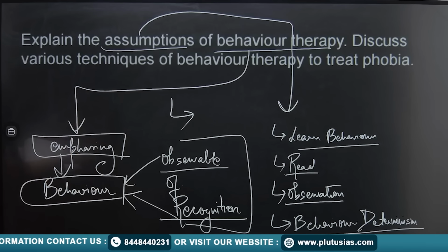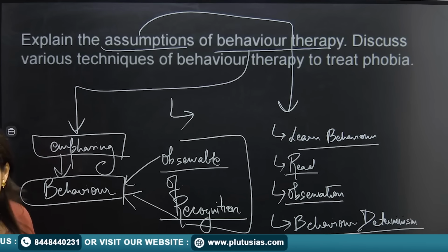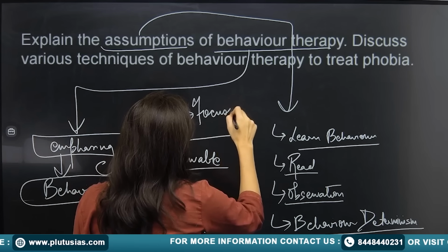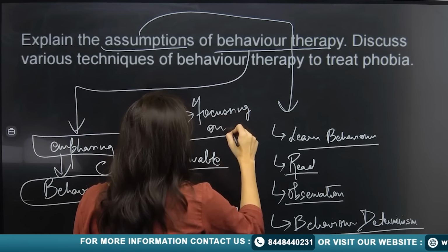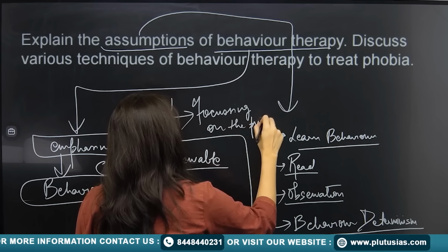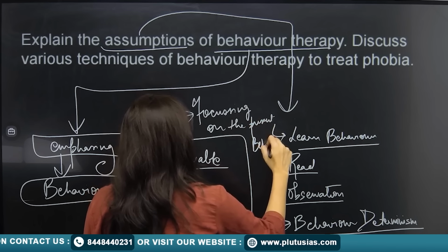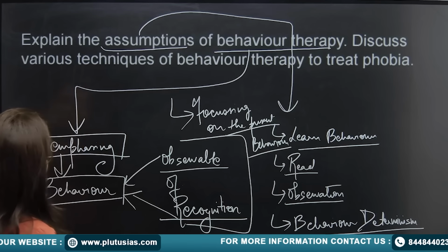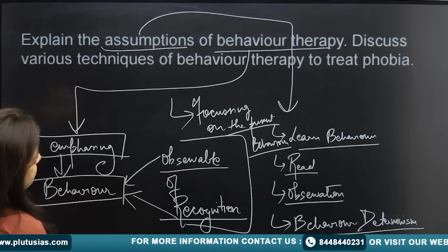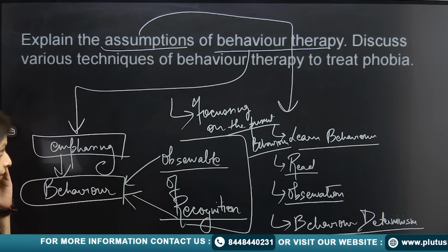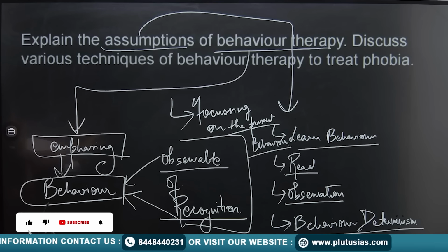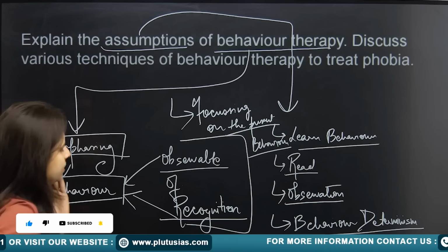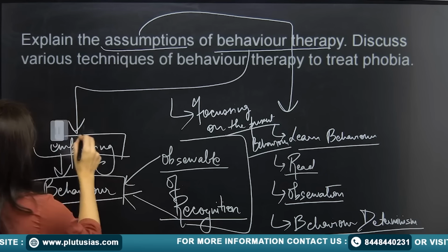Other than this, you can also write about focusing on the present behavior. Keep reading the person's present behavior. Now discuss various techniques of behavior therapy to treat phobia. That means you have to talk about the various behavior therapies. So what are those? For example, first, very simple, you can start with cognitive behavioral therapy.